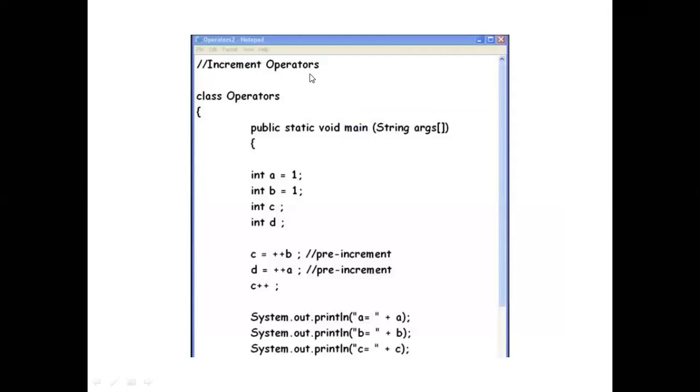Another type of operators are called increment operators. Again you can define under the class operators, then open the bracket and write public static in a similar way as in the preceding case, and then define the data types and different identifiers you want to involve. This is called the pre-increment. You are already aware of such commands: t is equal to ++b, d is equal to ++a. So this is the pre-increment.